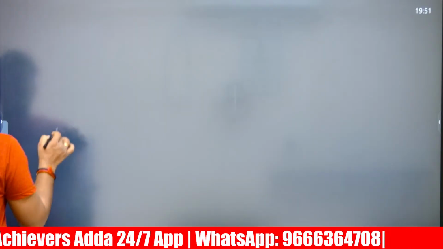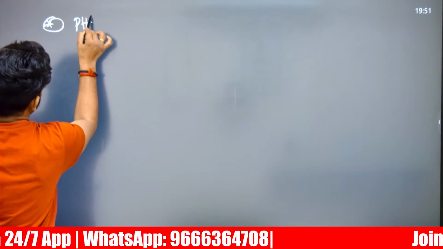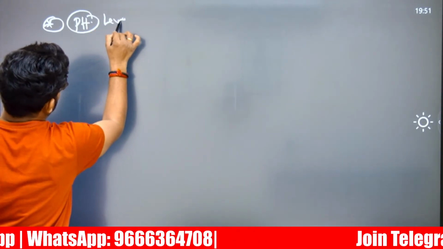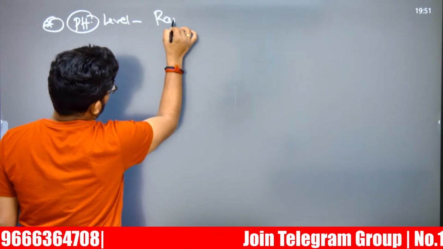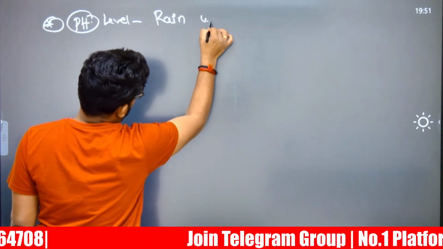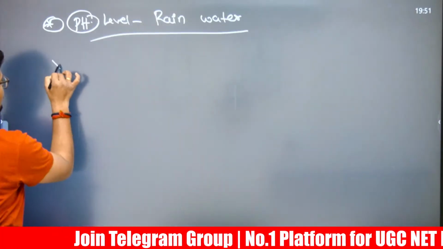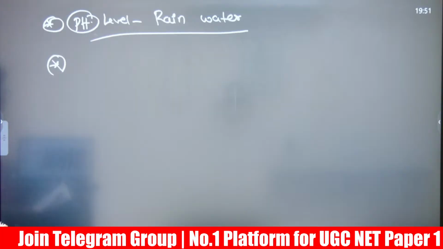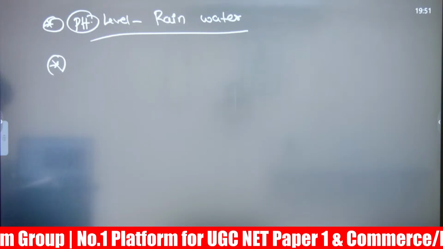Next, rainwater and what is their potential of hydrogen? pH level, potential of hydrogen level. In rainwater, it will be alkaline. Rainwater means alkaline only, below the 5.7 it will come usually. What is the pH level of rainwater? Rainwater pH level has been asked.